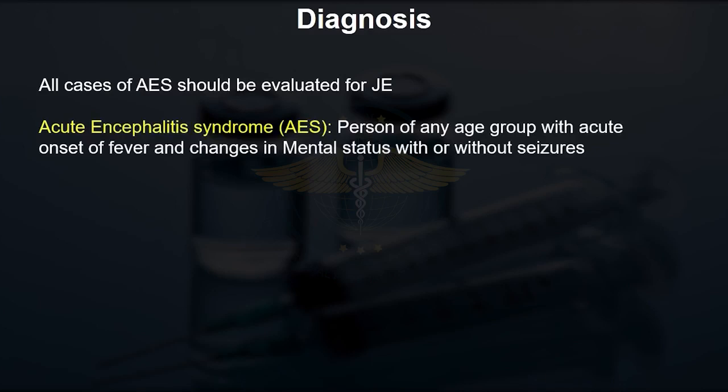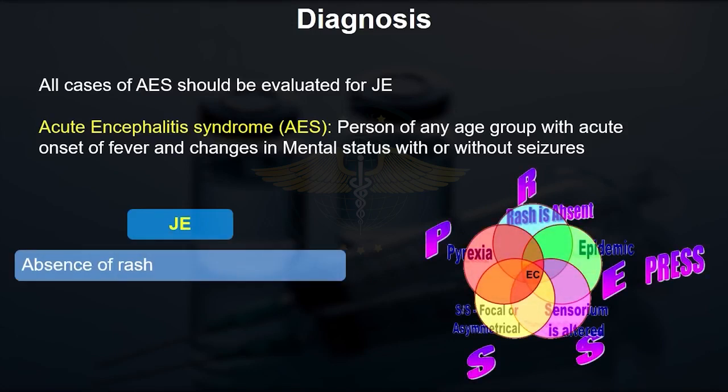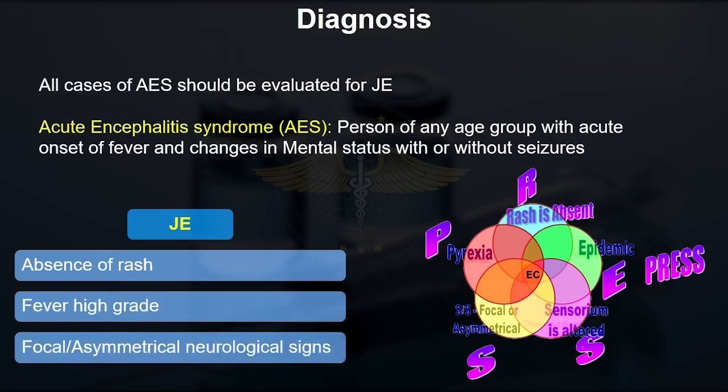So any child having acute encephalitis syndrome without rash is perhaps a case of Japanese encephalitis. If the child has absence of rash, altered sensorium, high fever, and focal neurological deficit, then bang on, you are probably finding Japanese encephalitis here.